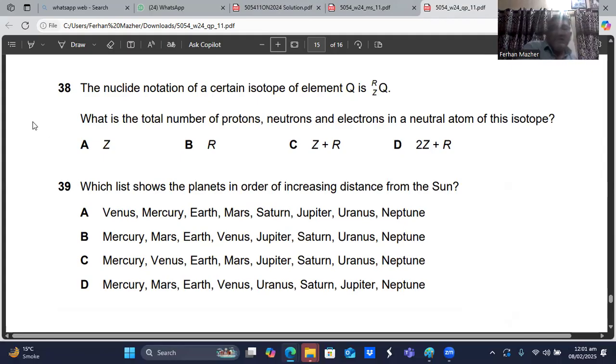So the protons are equal to Z. There will be Z number of protons, there will be Z number of electrons, and the number of neutrons will be R minus Z.